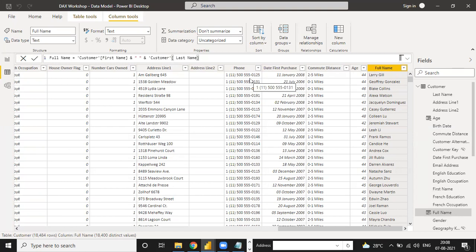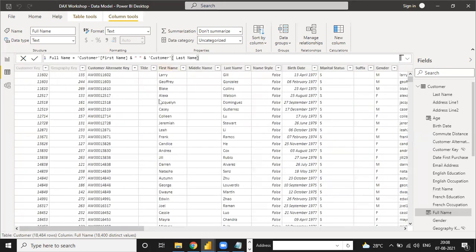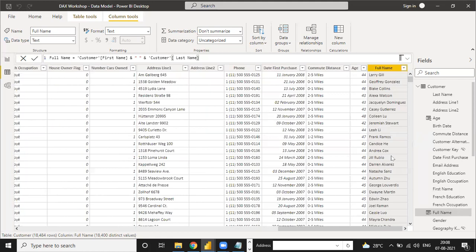Because see, in the customer table, when you move it here, the first name is there, the last name is there, but the total full name is not there. So that is the need to make a full name column-wise, because for this kind of data, we need a full name for making a tabular presentation. So that is the reason to do a calculated column.